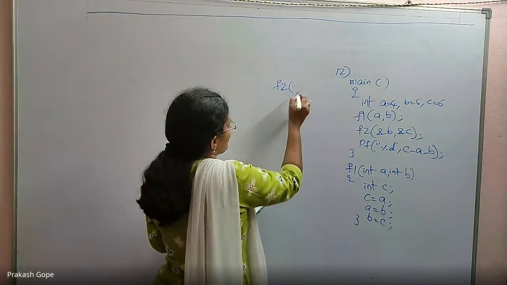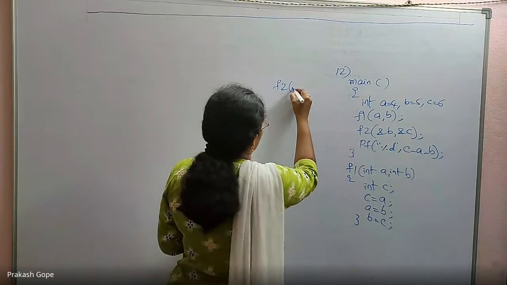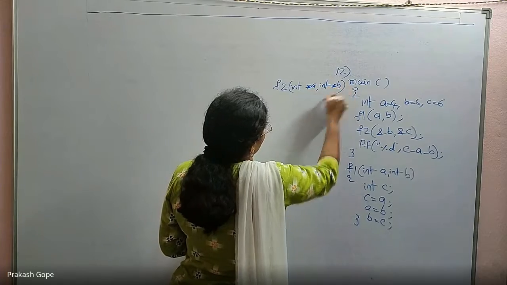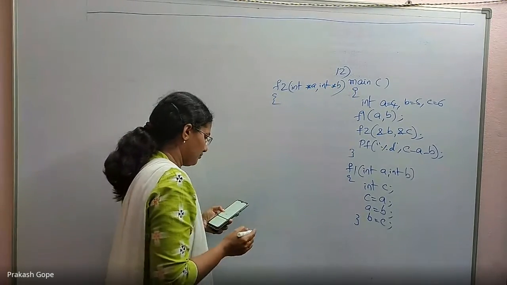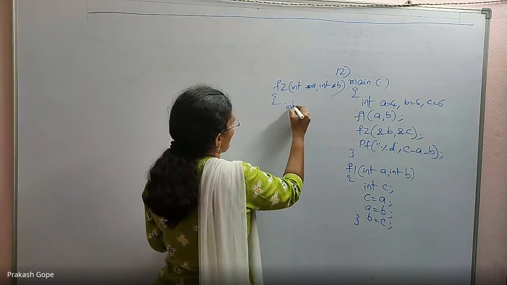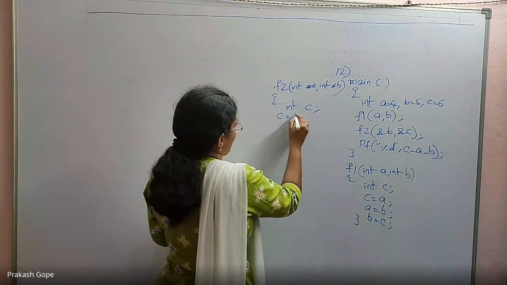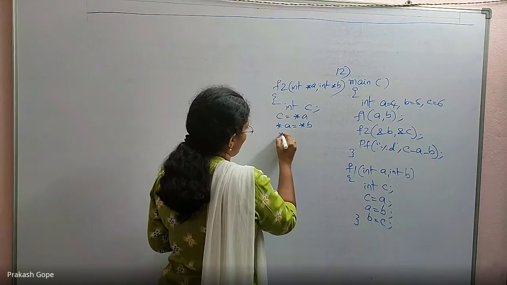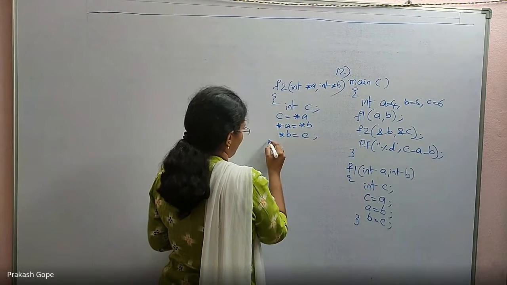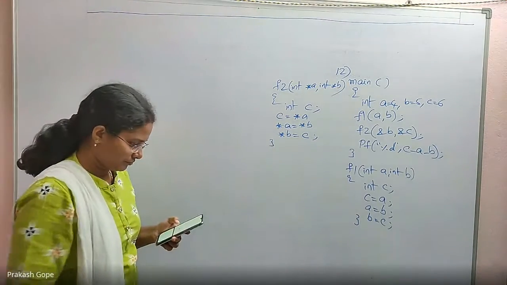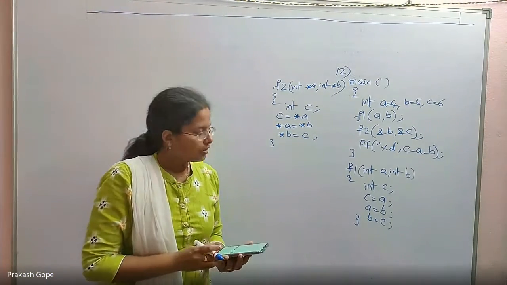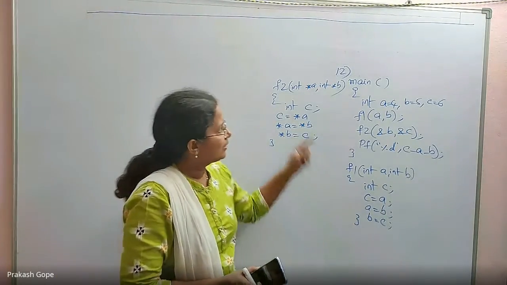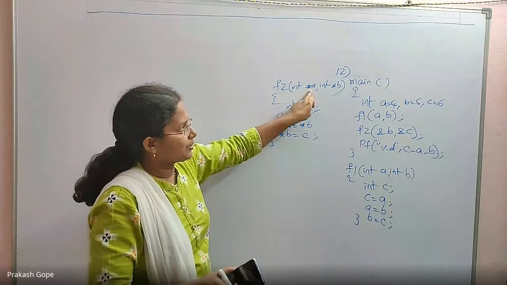Now there is the f2 function which has address of a and address of b, int c, c = *a, *a = *b, *b = c.